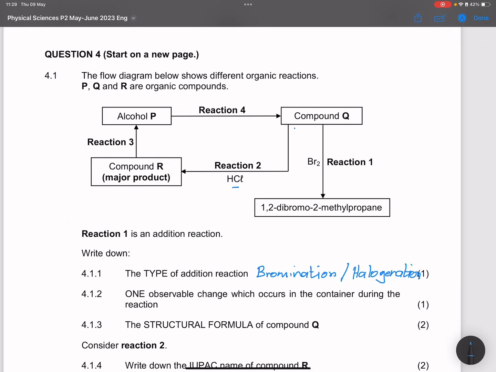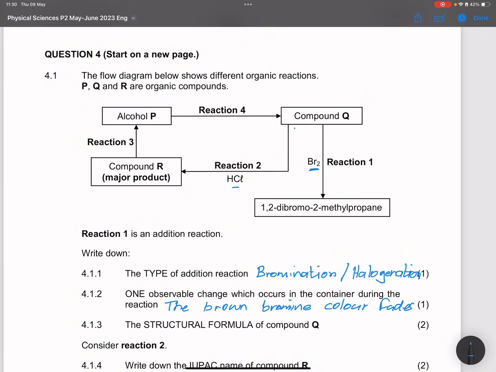They say one observable change which occurs in the container during this reaction. So remember that bromine is brown in color, but once it reacts, okay, the brown color disappears. So we'll say the bromine color, let's rather say fades. Okay.